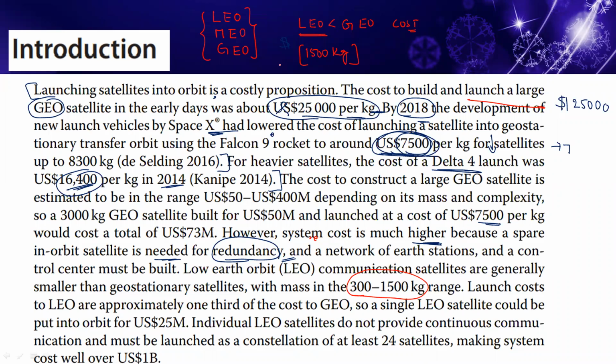GEO Earth orbit satellites require more concentration in comparison to low Earth orbit. The cost has also decreased from 2018 to nowadays, 2020. Very small cost is required to make these projects with greater advantages. So go to the next slide.